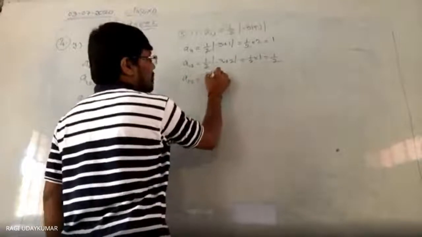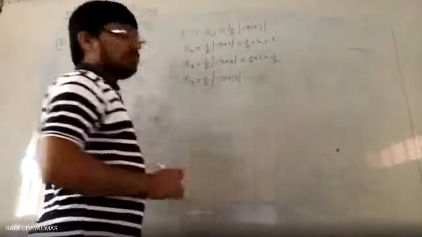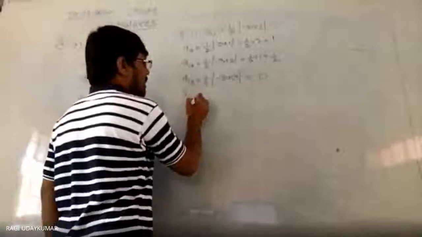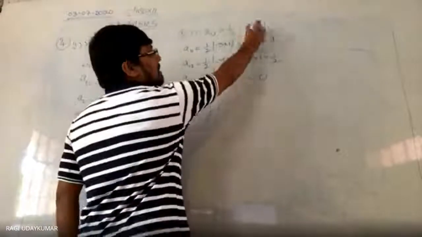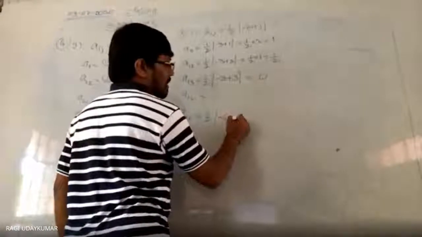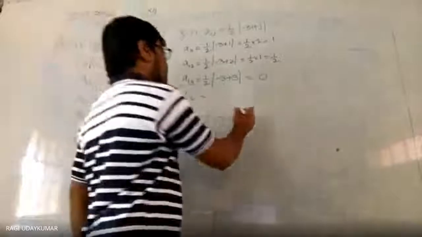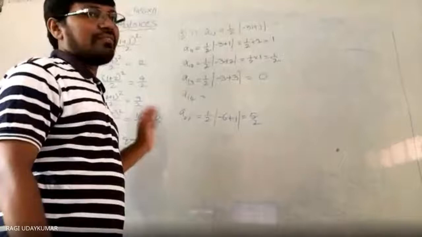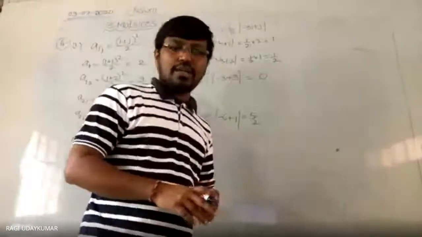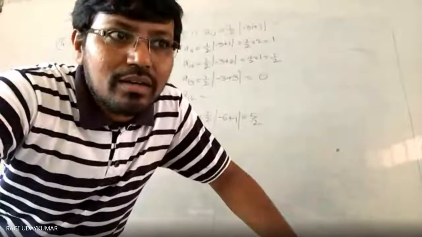ये a13 find out करो. Half of modulus of minus 3 plus 3, so 0 हो जाएगा. लाइक दैट ये a14 फाइंड आउट करना है, अंदर फाइंड आउट कर सकते हैं ना. ये a21 फाइंड आउट करना है. a21 बोले तो minus 3 into 2 minus 6 plus 1, minus 6 plus 1 is nothing but minus 5. Modulus of minus 5 is 5, so you are going to get it as 5. Like this, all the elements you need to find out. After finding, you have to arrange them in order. Can you find out? Yes, sir. Yes, sir.